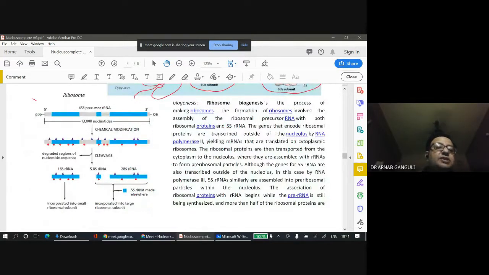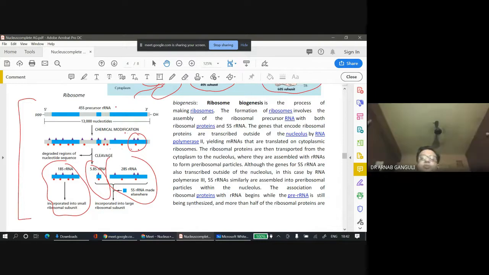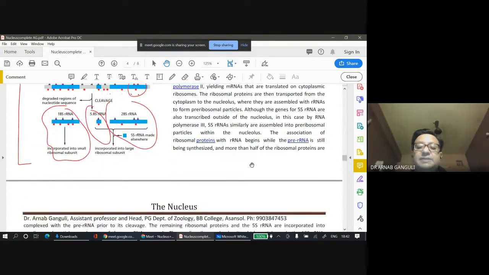This picture shows you a 45S precursor RNA which is transcribed. Some chemical modifications take place, the red dots and purple dots. Then cleavage, and it breaks into 18S, 5.8S, and 28S RNA. They break down into smaller pieces. The nucleolus is responsible for all this.